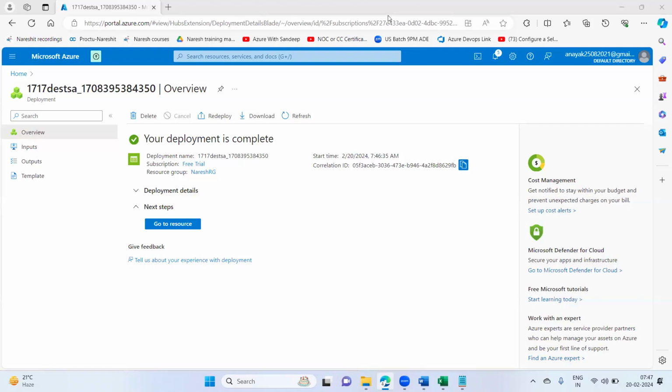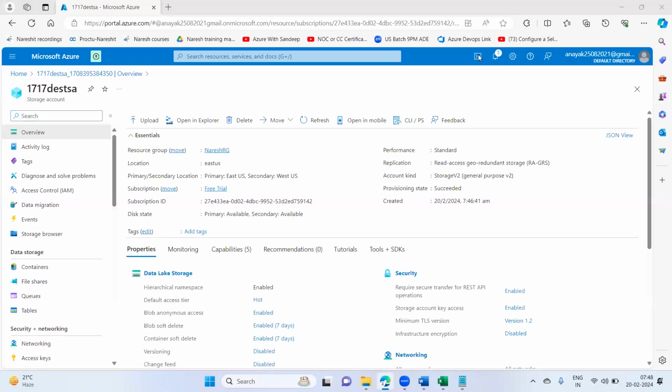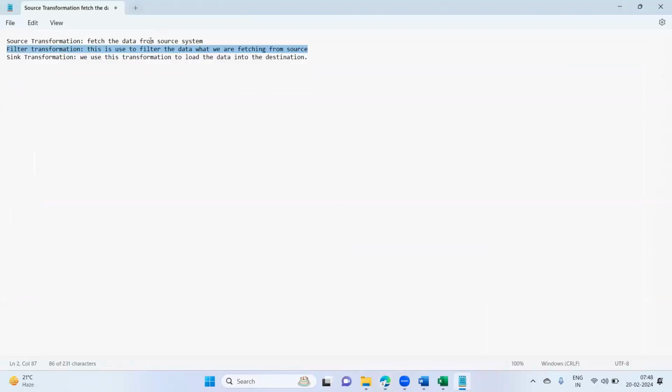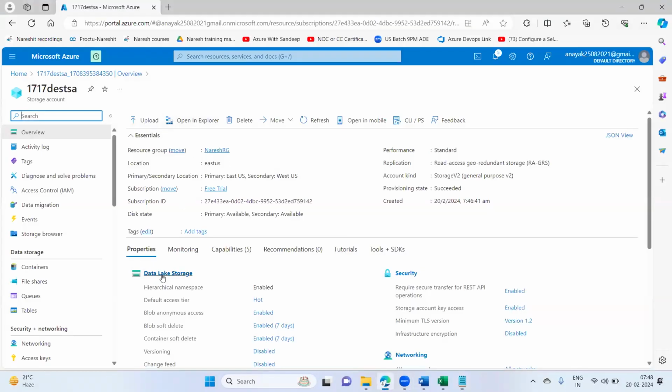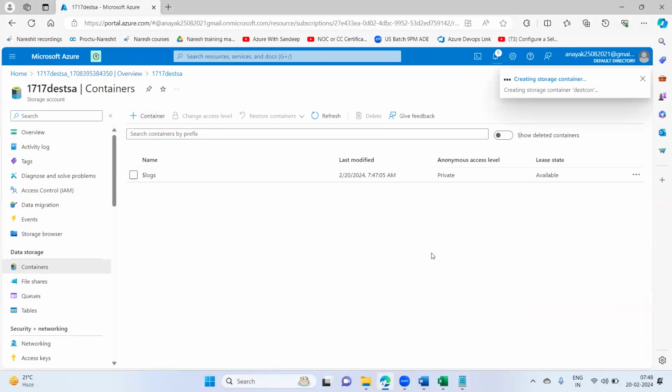I'll name it here destination container.